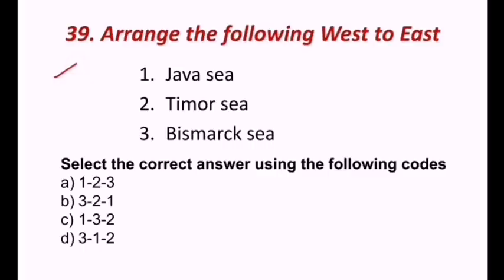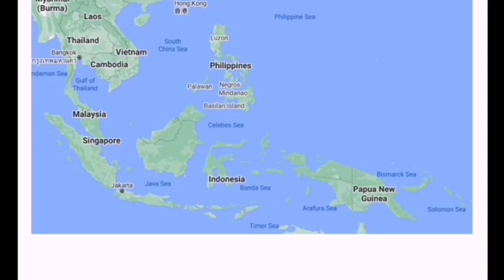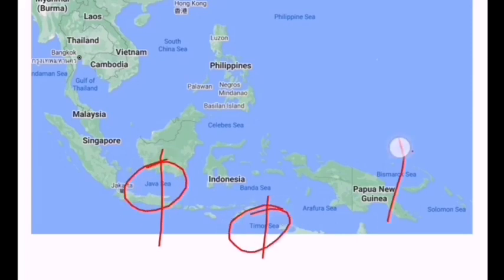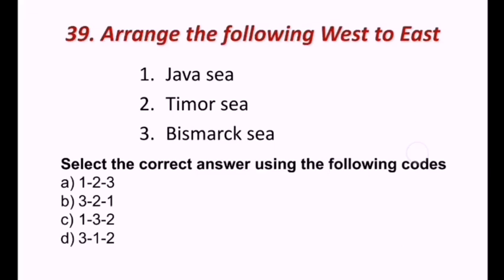Next question. Arrange the following from west to east. Java Sea, Timor Sea, Bismarck Sea. West to east means this is the west side. Java Sea first, next Timor Sea, next Bismarck Sea. See, first is Java, second is Timor, third is Bismarck. So 1, 2, 3 is the correct answer.